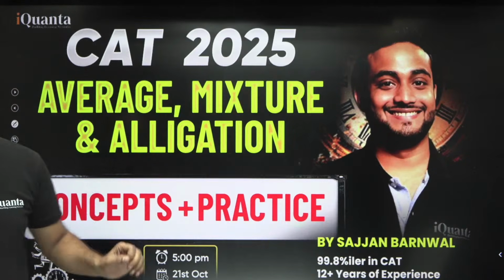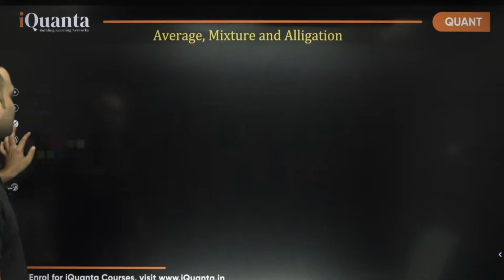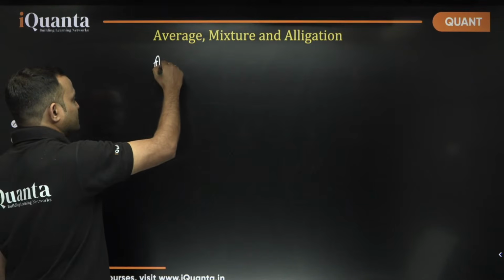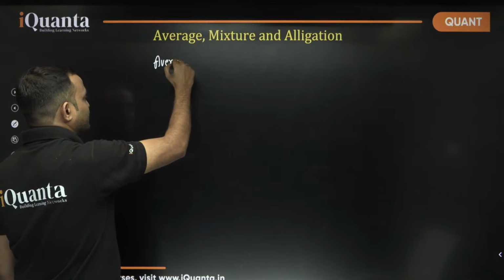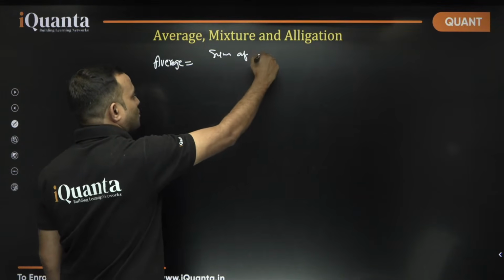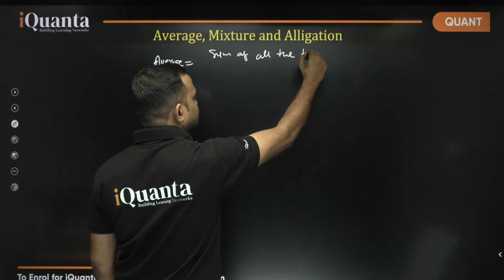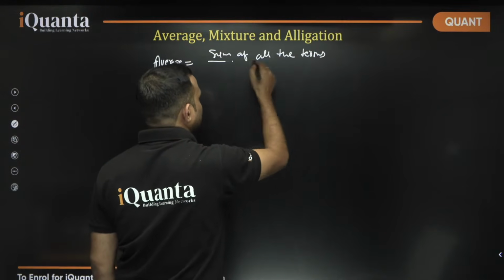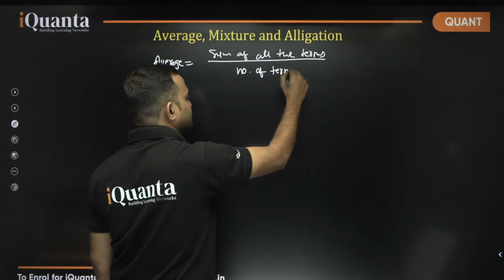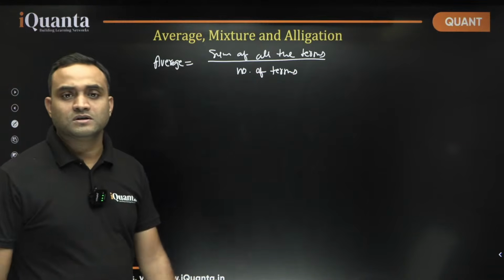Okay, sounds good, right? So starting with the concepts, first of all, in case of average, what do we know about average? So average is equal to sum of all the terms upon number of terms, है ना, sum of all the terms upon number of terms.